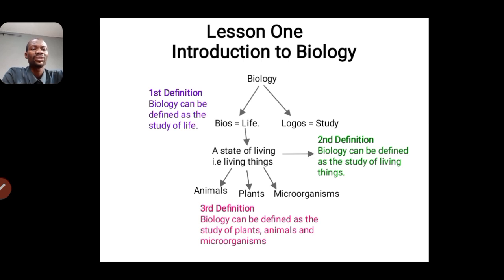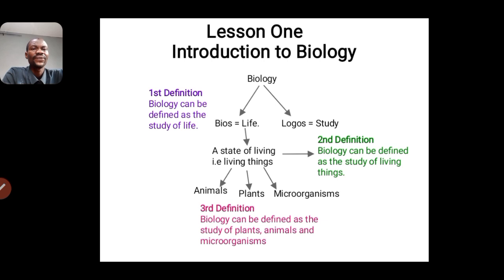So the third definition: biology can be defined as the study of plants, animals, and microorganisms.